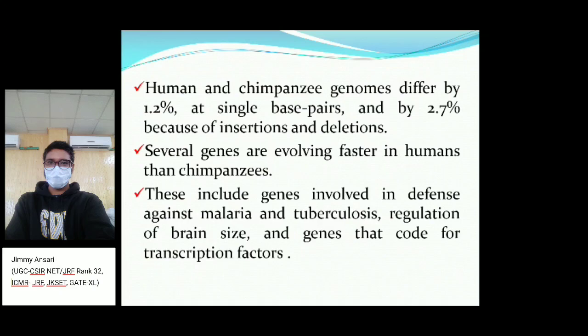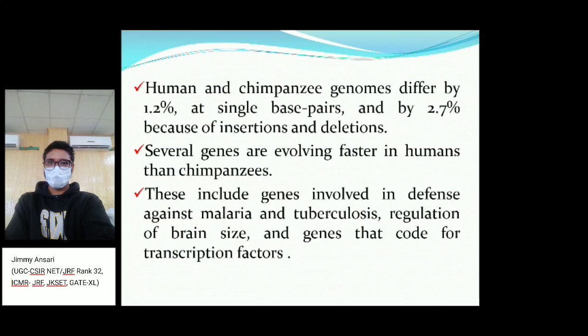So let's take an example of the human and chimpanzee genomes. They differ by only 1.2% at single base pairs, and by 2.7% because of insertions and deletions. In general we say that humans have evolved from chimpanzee-like ancestors, so their genome and ours differ by only 1.2% in single base pairs.